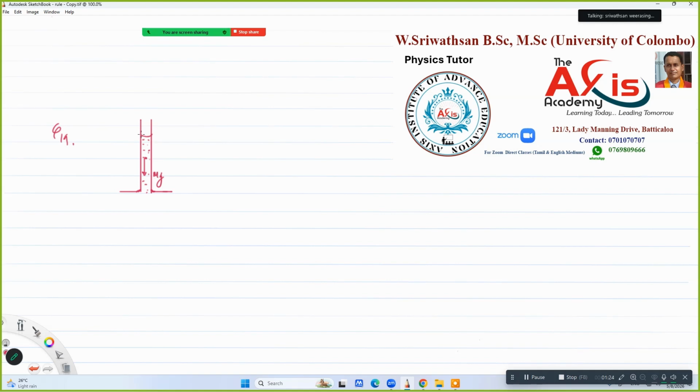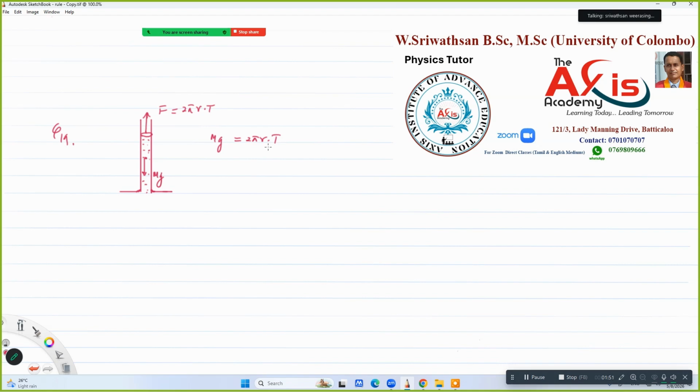That means there will be a net upward force F, that will be the total surface tension. The total circumference of the inner circle is 2 pi r, so 2 pi r into surface tension T. So mg is equal to 2 pi r into T.